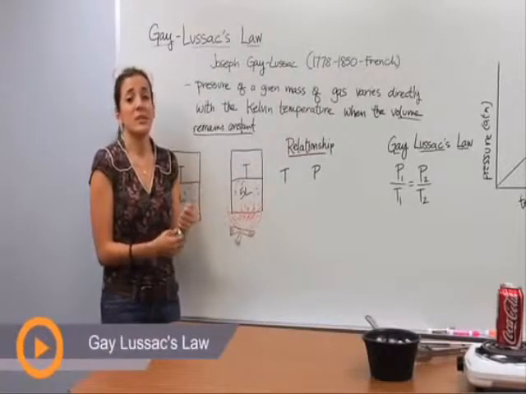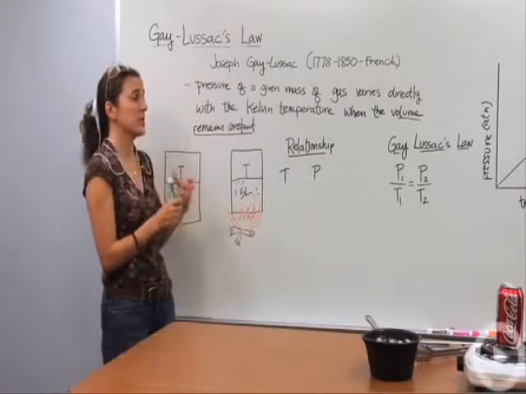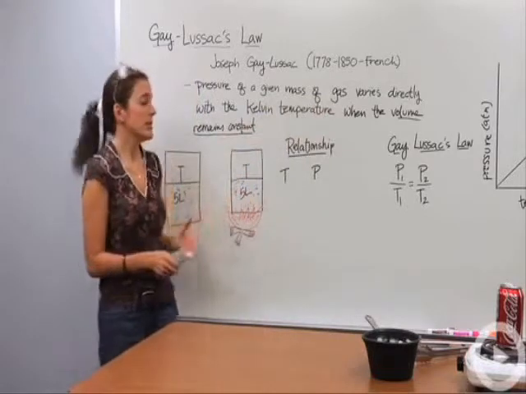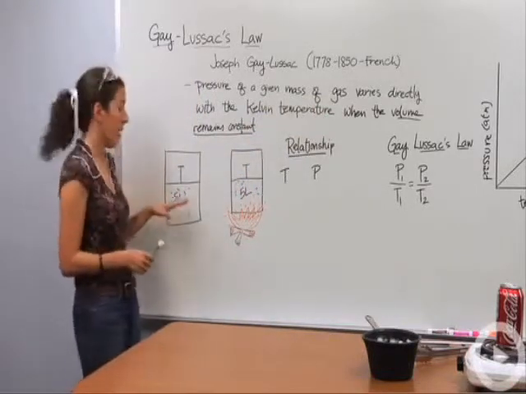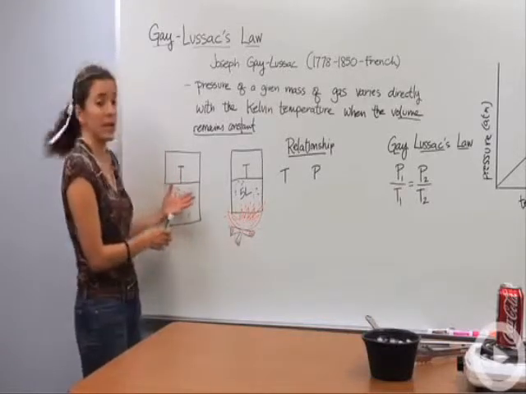All right, so one of the gas laws you'll see in class is going to be Gay-Lussac's law. Gay-Lussac actually described the relationship between pressure and temperature when the volume remained constant. So let's actually look at this ourselves. We have a container here, a 5-liter container, and inside it has gas particles. It's at room temperature, and the gas particles are hitting it at some sort of pressure.